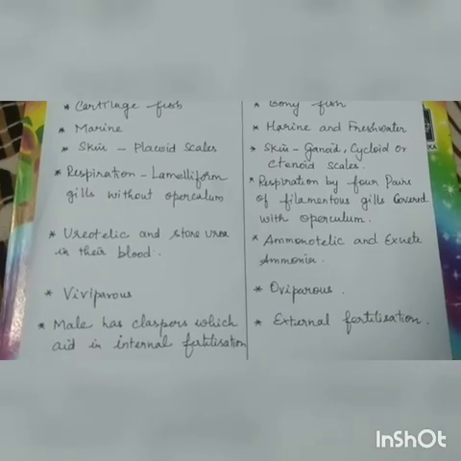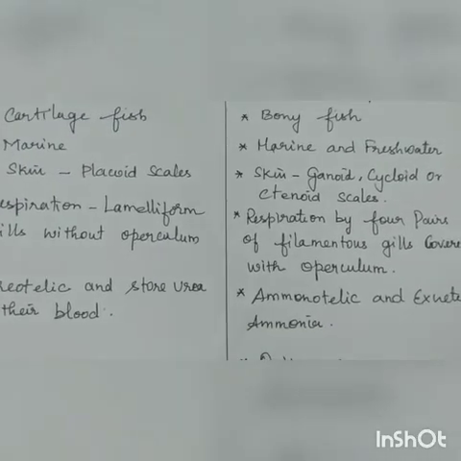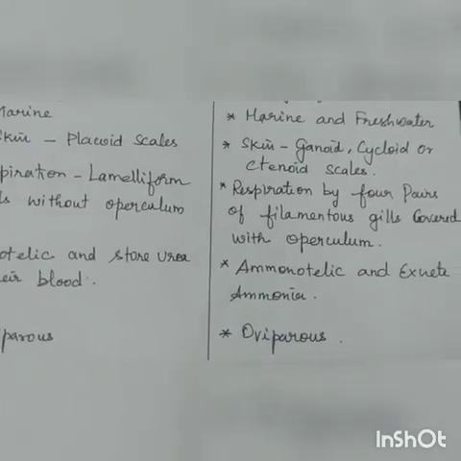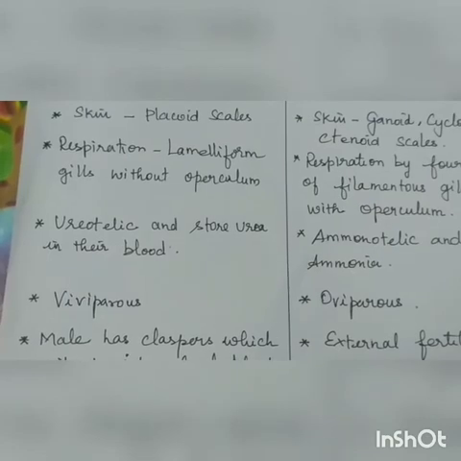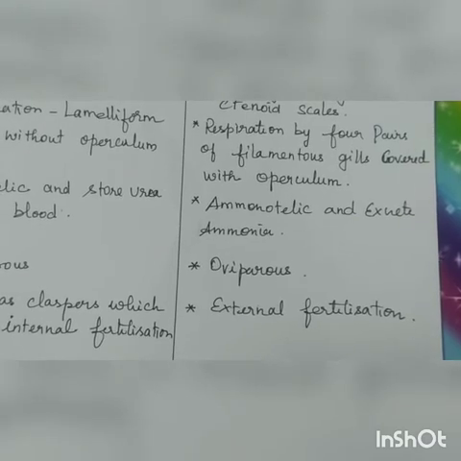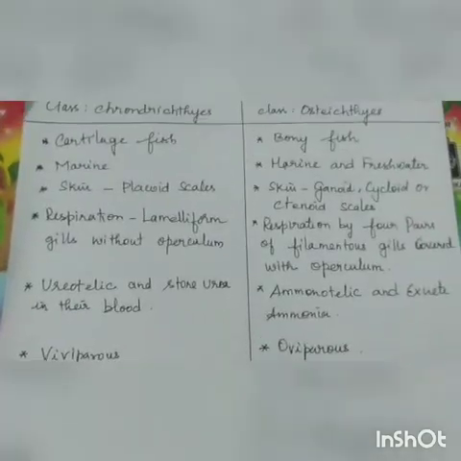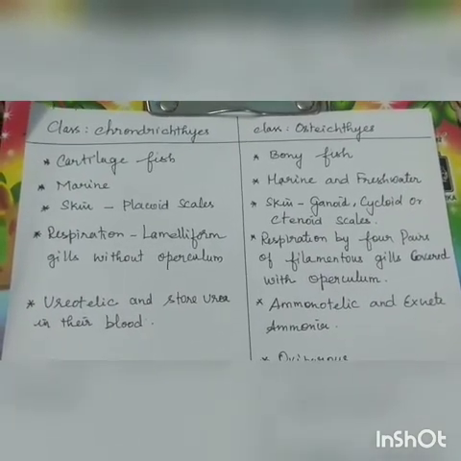And they are ureotelic and store urea. And in bony fishes they excrete ammonia. So they are called ammonotelic. And what is the difference between ureotelic and ammonotelic? Ureotelic means they excrete urea, whereas ammonotelic means they excrete ammonia. And thus cartilaginous fishes are viviparous. Viviparous means they give birth to the young ones, whereas the bony fishes are oviparous. They lay the eggs. And in cartilaginous fishes, the male has the claspers to aid internal fertilization, whereas in bony fishes, the fertilization is external.